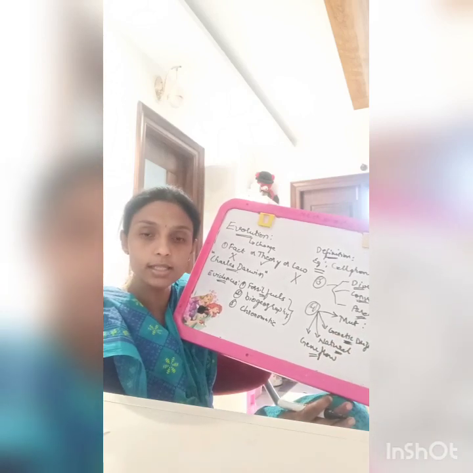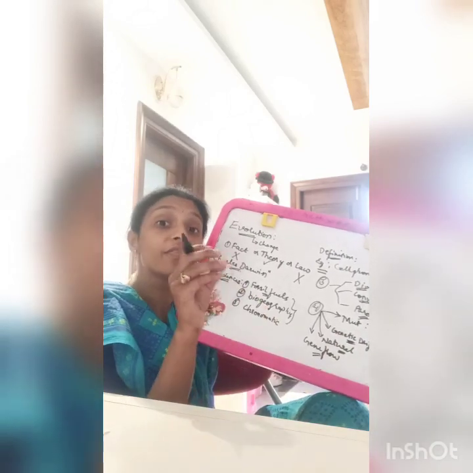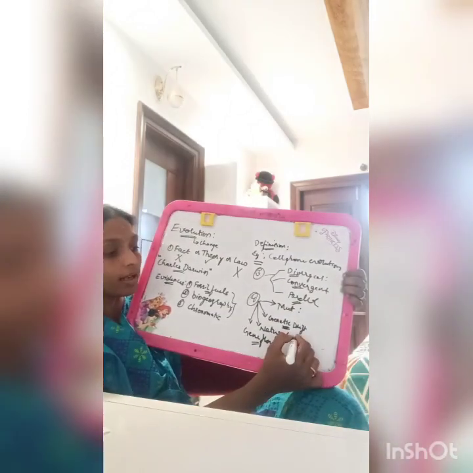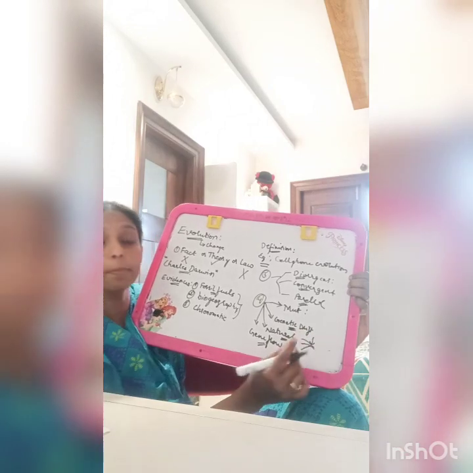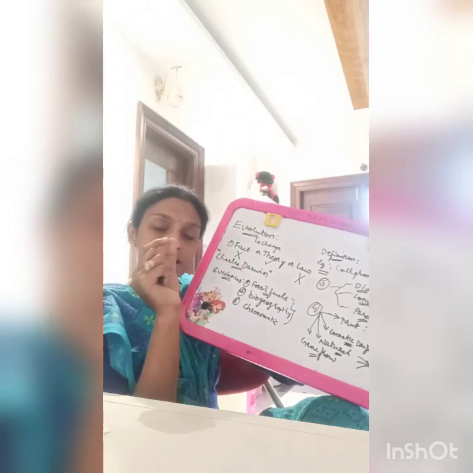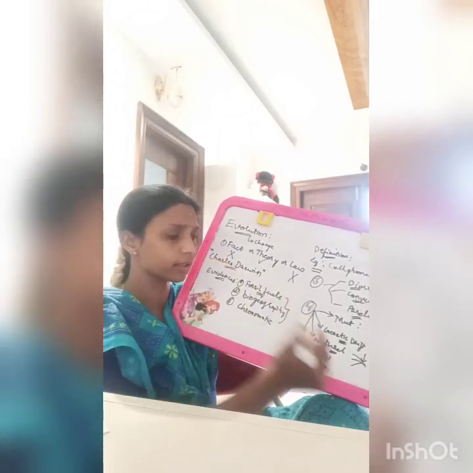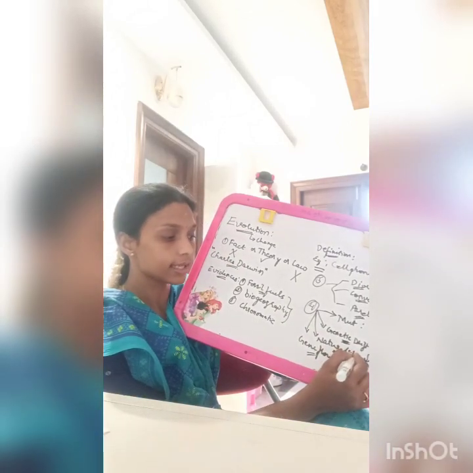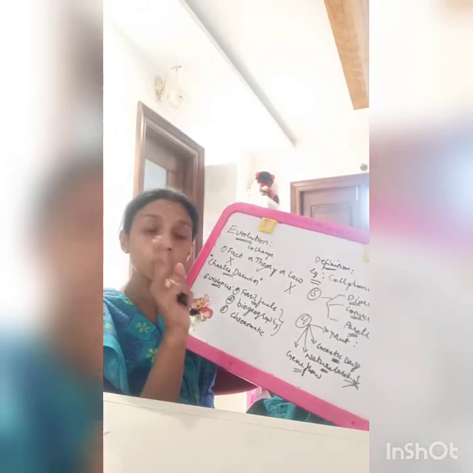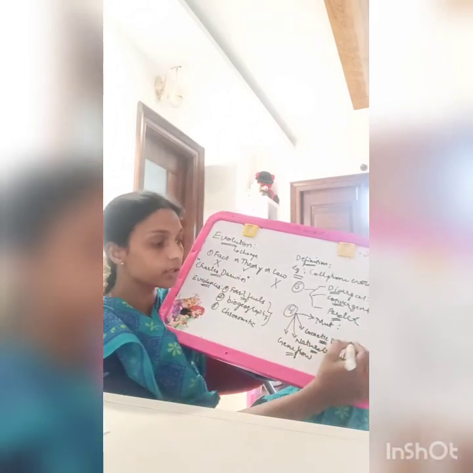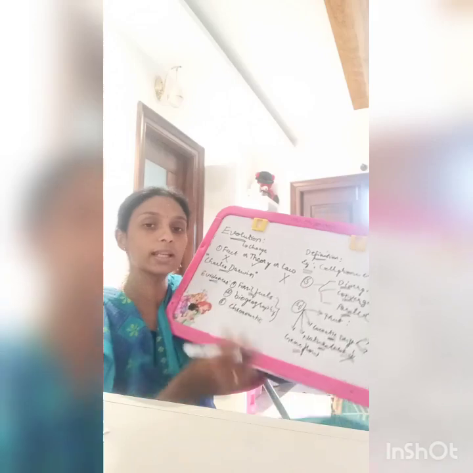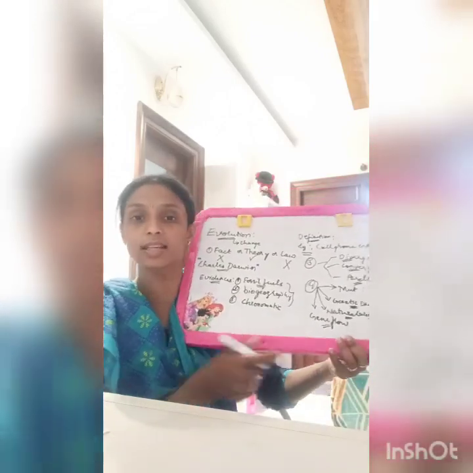What is this natural selection? Natural species show various changes in physical characteristics. Example, the beak. The crow's beak may be long, the parrot's beak may be bent, and the sparrow's beak may be very short. That is said to be natural selection. Genetic drift also takes place under two conditions: the bottleneck effect and the founder effect. This one let us learn in our next classes.